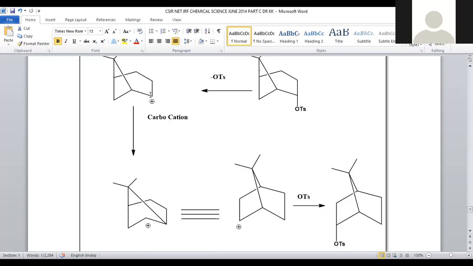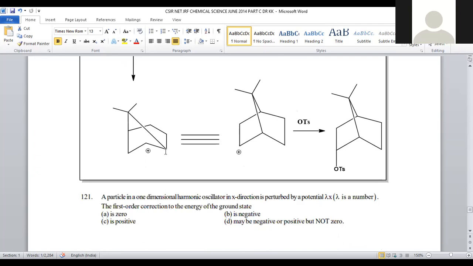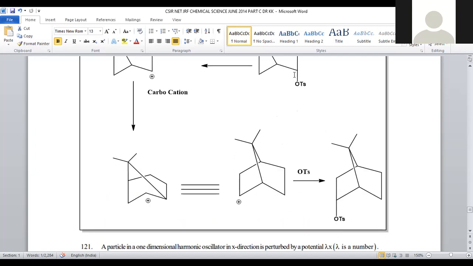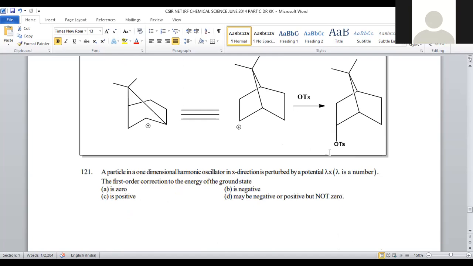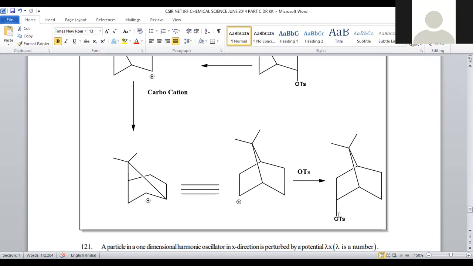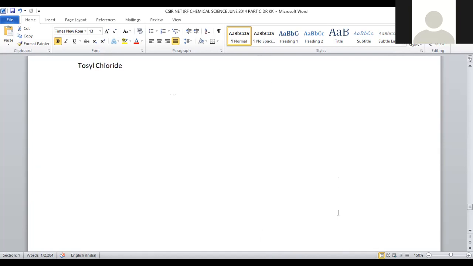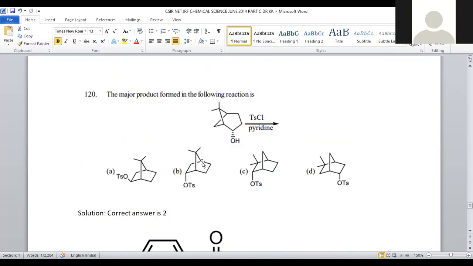This entire group will be shifted from this position to adjacent carbocation position, and we will change the position of carbocation in this manner. Now it will become highly symmetric molecule. Being it is symmetric, the carbocation will be highly stable in nature, and that is now added with the O-tosyl functional group again, and stereochemistry retention is possible. Initially it is axial, and again you can achieve the same retention of the stereochemistry at the center, and the O-tosyl group will be generated with the axial orientation. That is provided in option number 2. For question number 120, option number 2 is the correct answer.